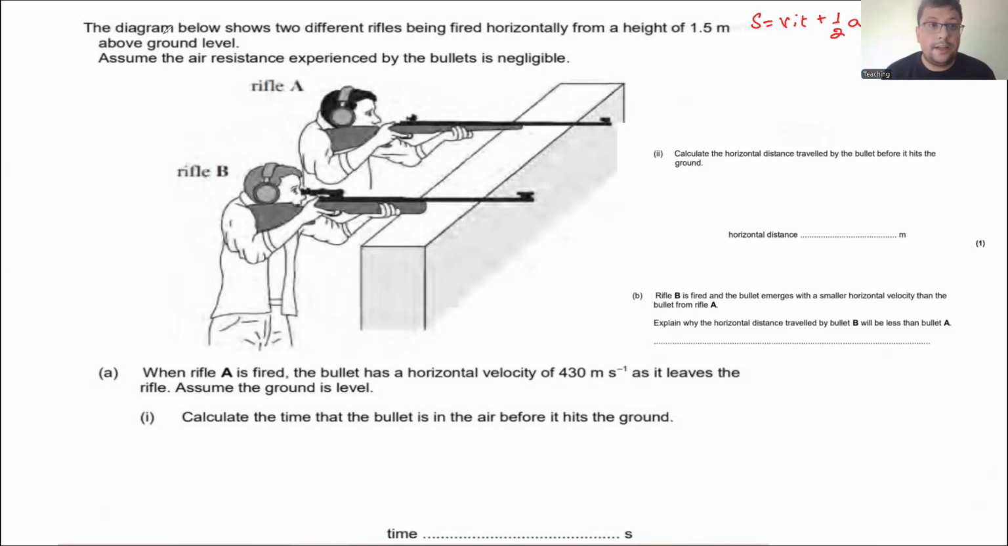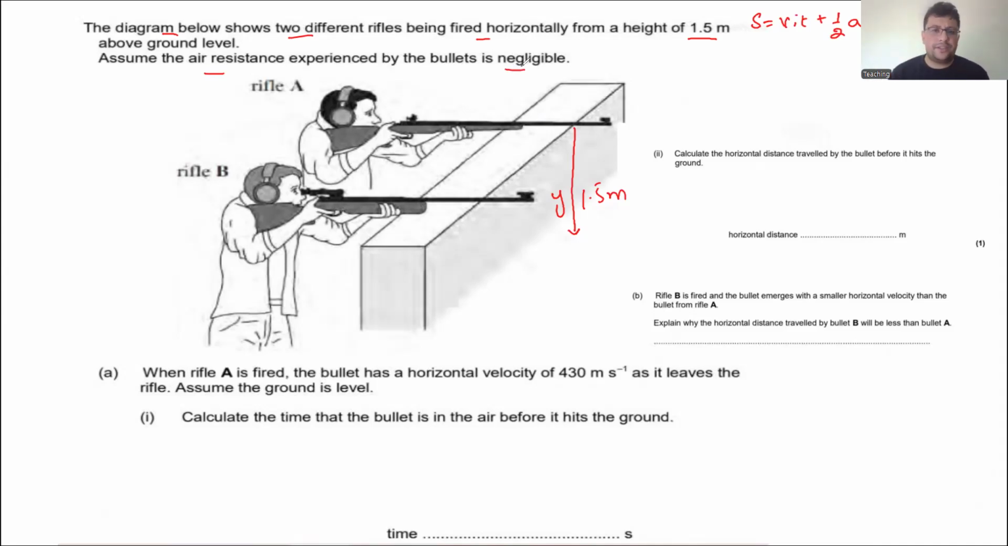The question is, the diagram below shows two different rifles being fired horizontally from a height of 1.5 meter. Here we have two rifles whose height is 1.5 meter. You can see that this height is along the y component, not the x component. So here y is 1.5 meter above the ground. Assume that the air resistance experienced by the bullet is negligible.